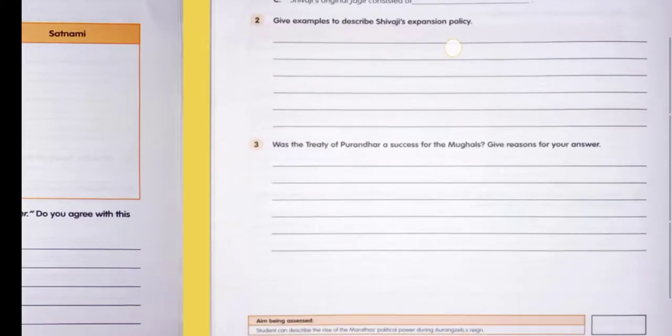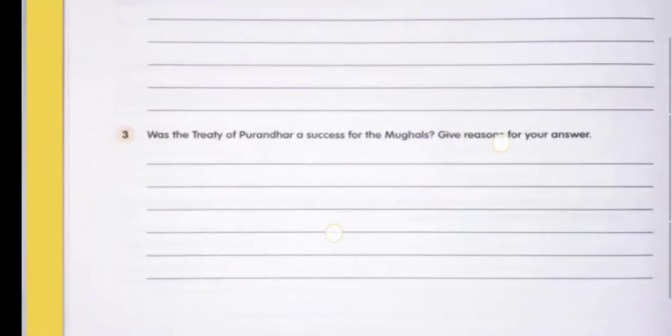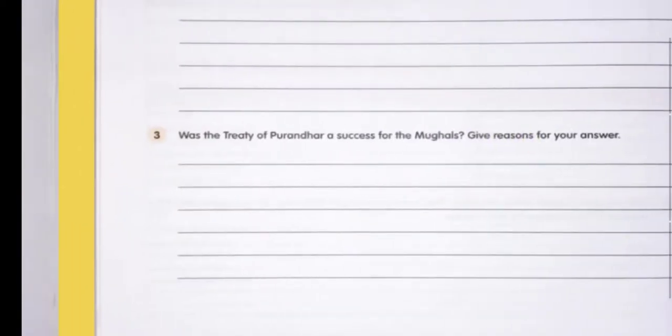Now the next question, was the Treaty of Purandar a success for the Mughals? Give reason for your answer. I don't think the Treaty of Purandar was a success for the Mughals, as after some time Shivaji refused to accept the suzerainty of the Mughals, and by a few wars or attacks he controlled many of the forts again.